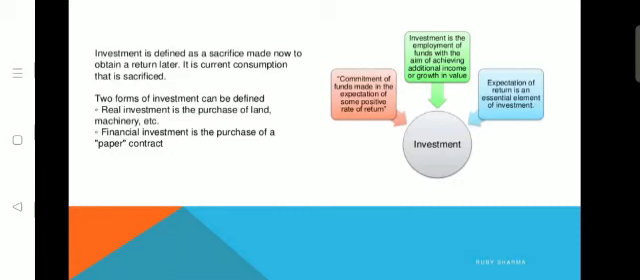For example, if you have 100 rupees now and you purchase a commodity, that is consumption. If that consumption is sacrificed, and instead of purchasing a commodity you employ the fund in securities, shares or debentures, then you have made a sacrifice of consumption. Through that you are making an employment of fund.